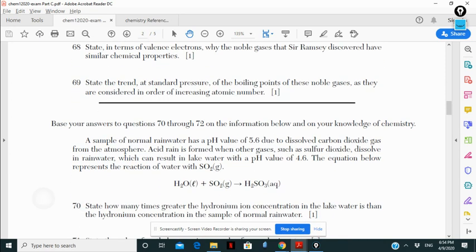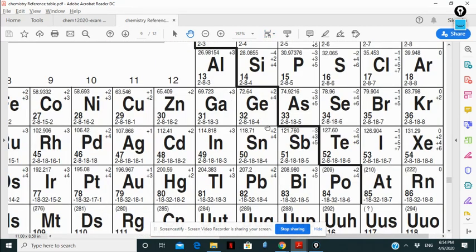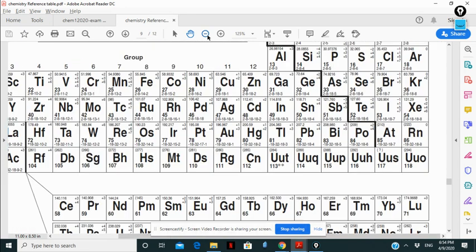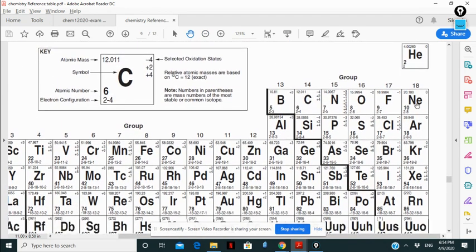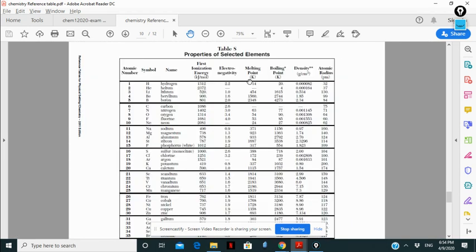State the trend at standard pressure of the boiling point of the noble gases. If you don't know, go for the reference sheet. Look again for the noble gases. So I know I have helium, neon, argon. I'm looking in page 10 here. The helium boiling point is 4. After that, neon boiling point is 27.